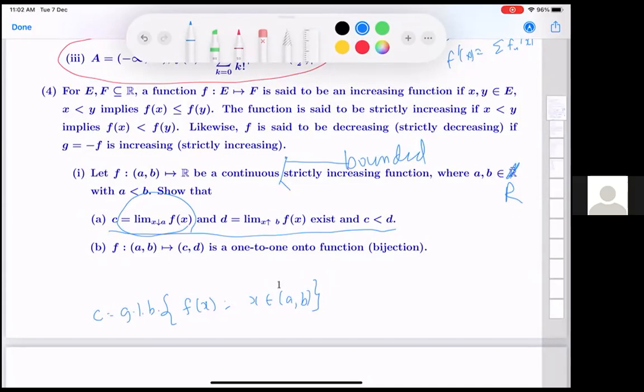Yes, sir. Both the least upper bound and the greatest lower bound will be useful in bringing in C and D.